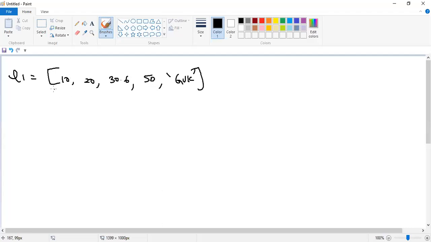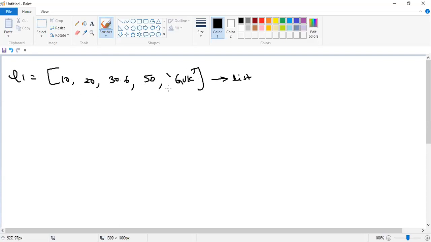How is a list identified, guys? Please respond. I'm calling it a list, right? So how are you identifying it? By seeing the square braces. Mentioning elements inside these square braces indicates a list having 5 elements. So what's the list name? The list name is L1.